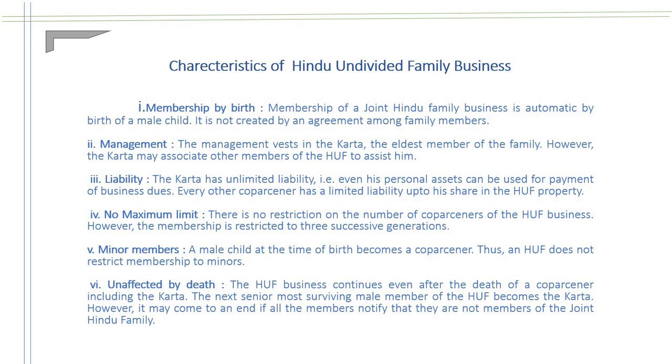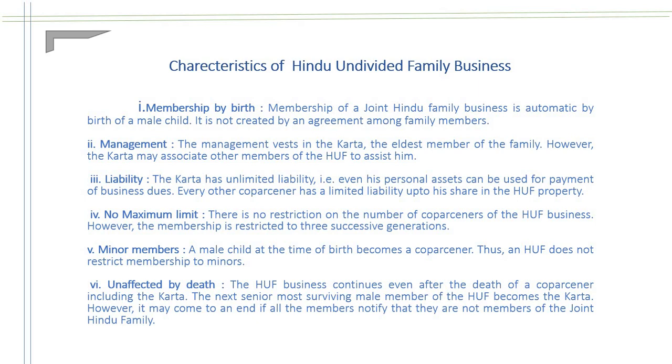No maximum limit. There is no restriction on the number of members. The membership is restricted to three successive generations. Fifth one, minor members. A male child at the time of birth becomes a co-parcener. Thus, the Hindu family business does not restrict membership to minors.